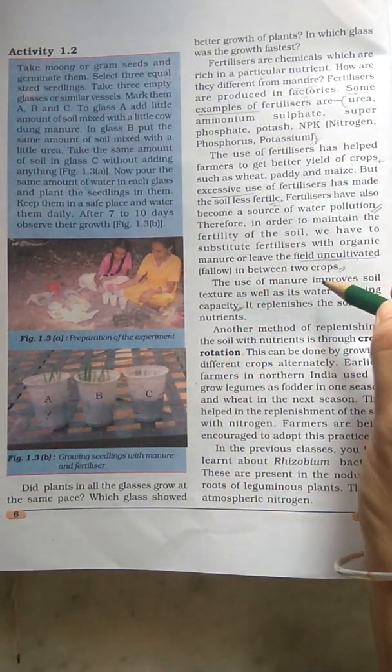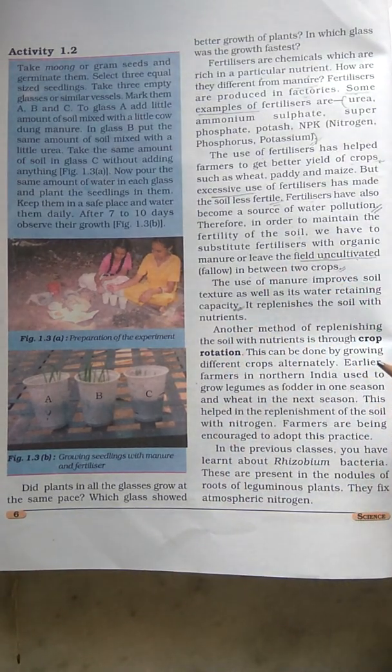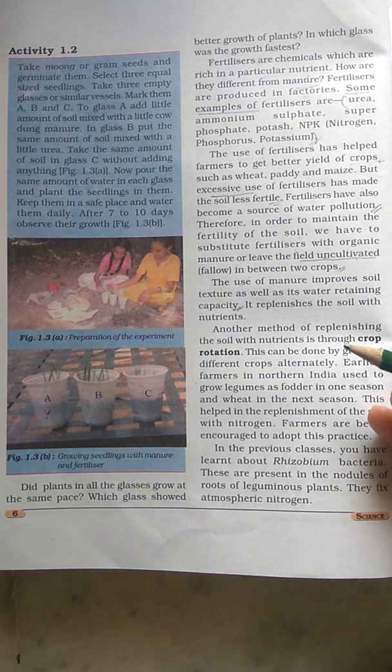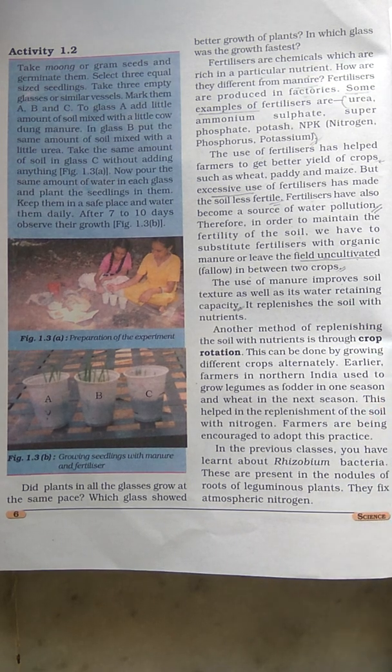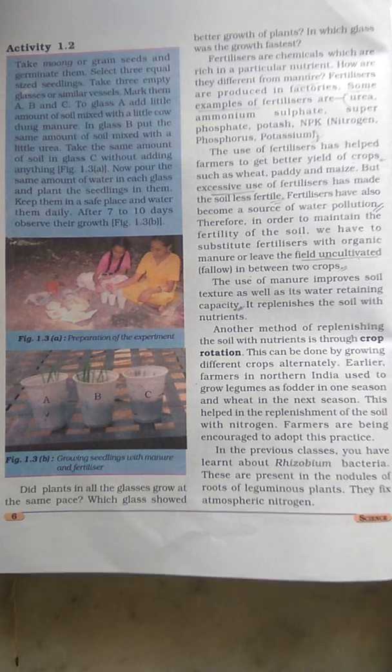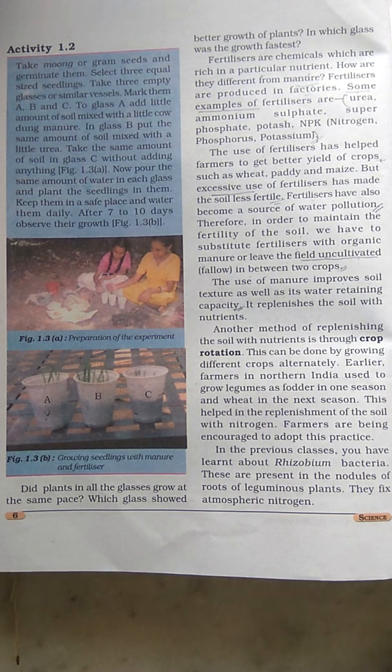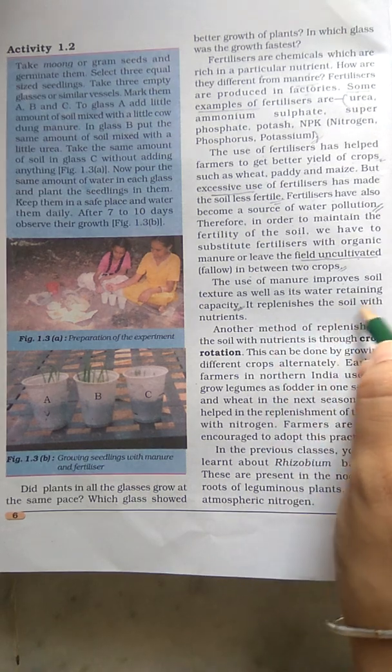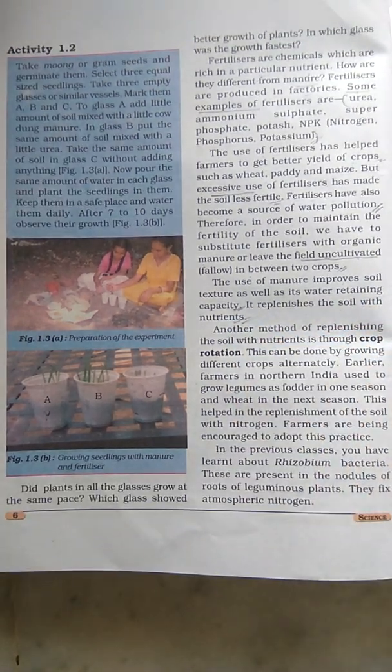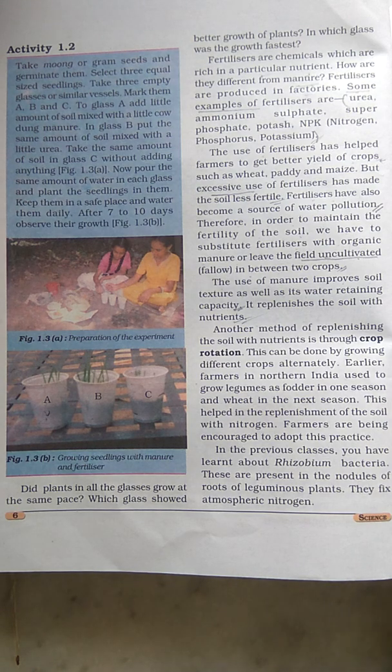So instead of fertilizer, if we use organic manure, it improves the quality of soil. The water holding capacity is also increasing, which is good for the plant. It replenishes the soil with nutrients.